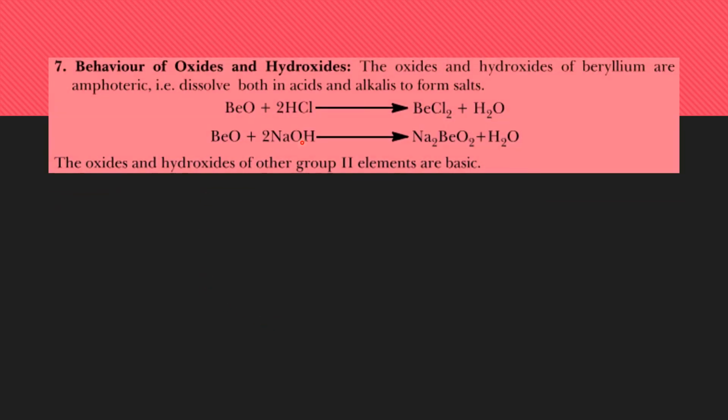Now the behavior of the oxides and hydroxides of beryllium is also different from the others. Oxides and hydroxides of beryllium are amphoteric in nature. Already you have learned this.